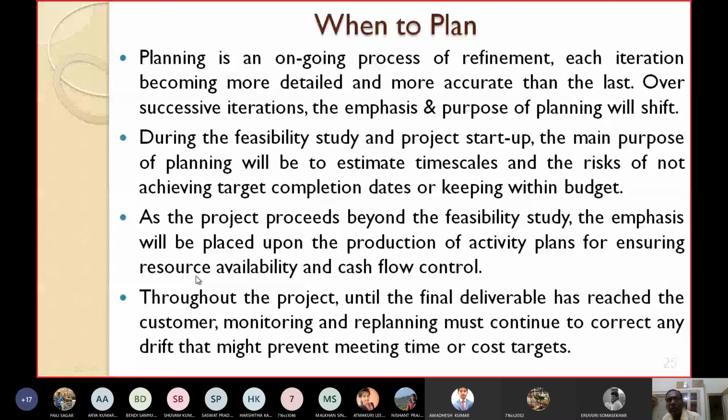Throughout the project, until the final deliverable has reached the customer, monitoring and replanning must continue. You have to monitor the project and replan to correct any drift that might prevent meeting time or cost targets. You may deviate from your schedule, the deadline may be coming very near, or you may be overshooting the cost. So from time to time you have to replan. That's why it is an ongoing process. When you find you are moving out of schedule or the cost is overshooting, immediately replan.